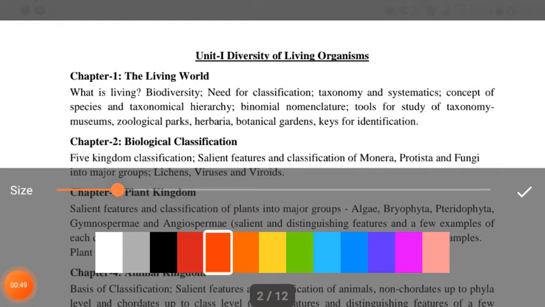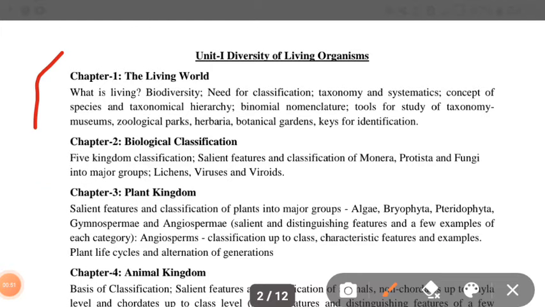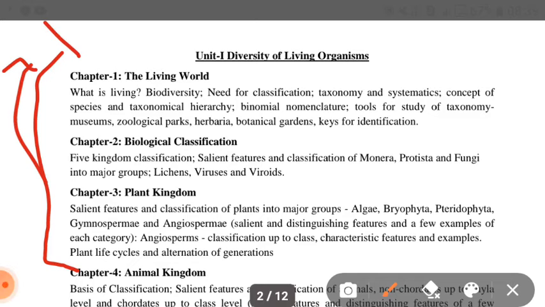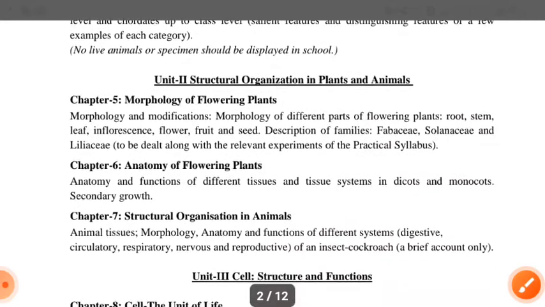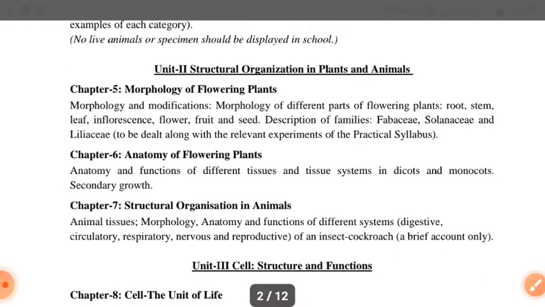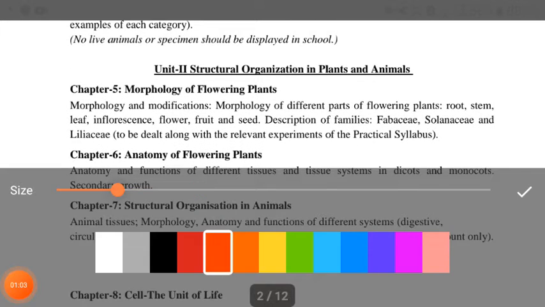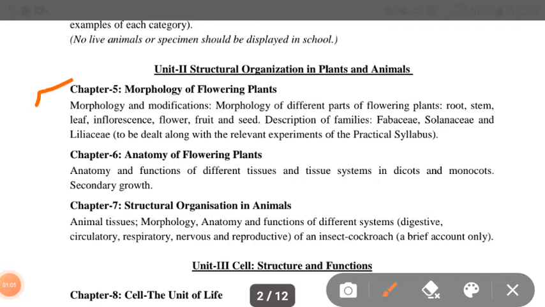These 4 consist of 12 marks. Okay. If you talk about unit second, structure, organization, plant and animals, this consists of 3 main chapters: morphology of flowering plant, anatomy of flowering plant, and chapter 7, structure, organization in animals. This also consists of 12 marks.